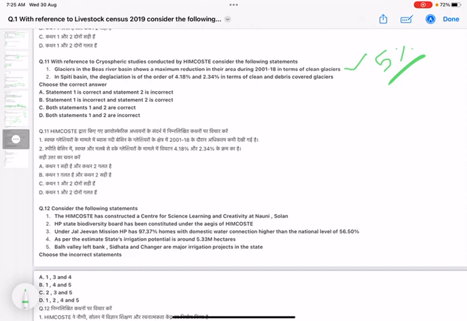So second statement, in Spiti Basin the deglaciation is of the order of 4.18% and 2.34% in terms of clean and debris covered glaciers. That is, for Spiti Basin it is 4.1% for clean glaciers and 2.34% in terms of debris covered glaciers. This statement is incorrect because the data provided here is for the Baspa river, not for the Spiti river. So this statement is incorrect. So you have statement 1 as correct and 2 as incorrect. So your option is the right answer here.